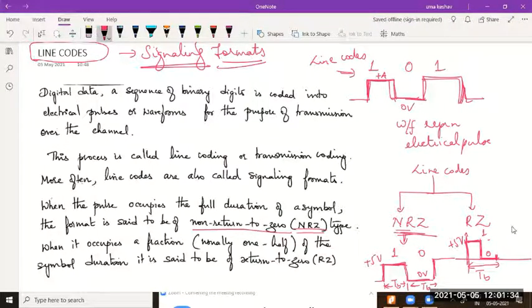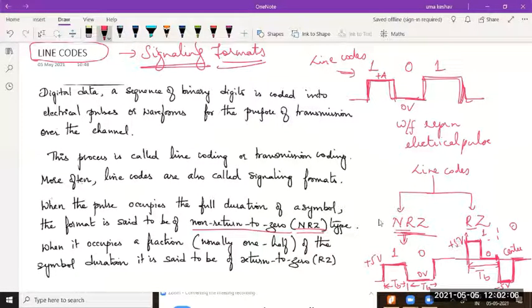Say I had a negative pulse to represent 0. Say I was representing 0 with a value of minus 5 volts. Again, for half the bit duration, it will remain at minus 5 and it will go to 0 in the center. In the center of the bit duration, whatever value it had, whether plus 5 or minus 5, it will come down to 0. That's why this is called return to 0.